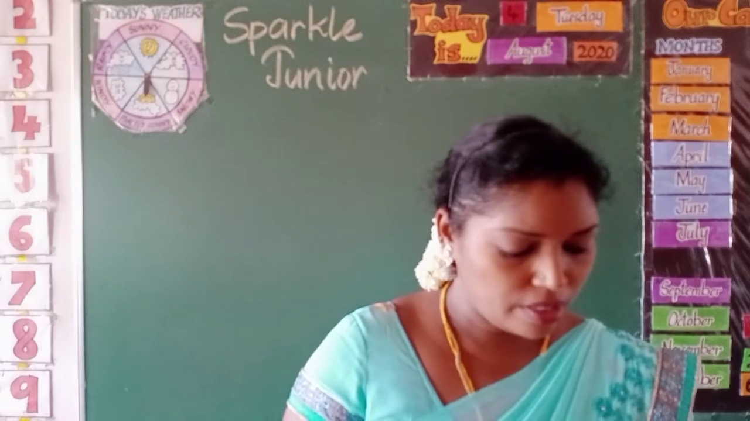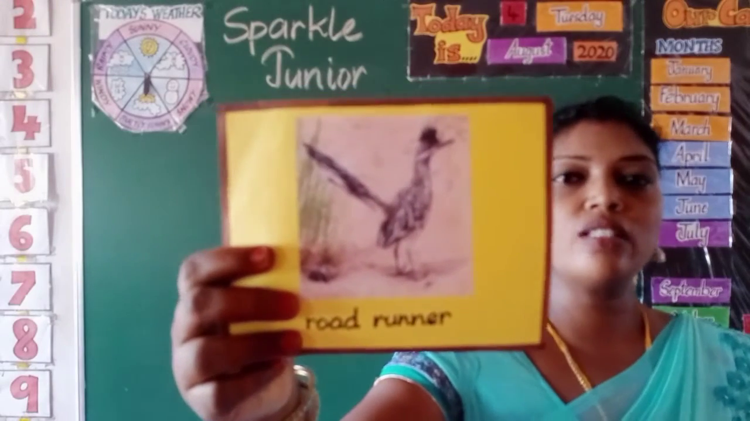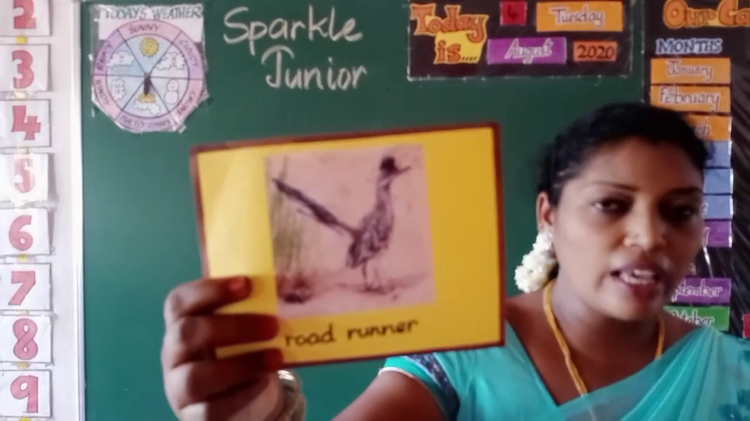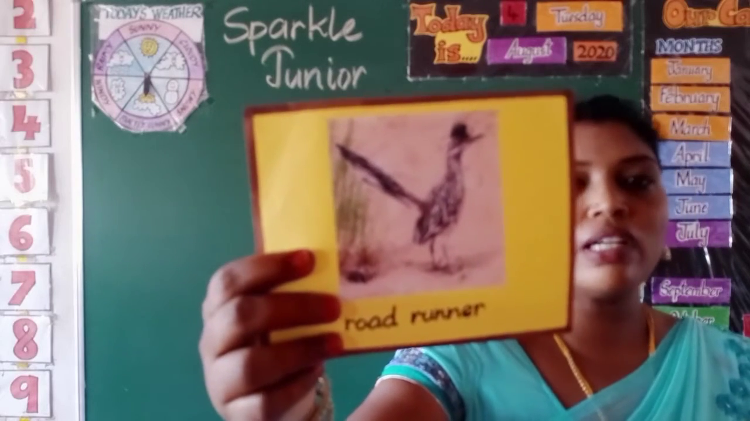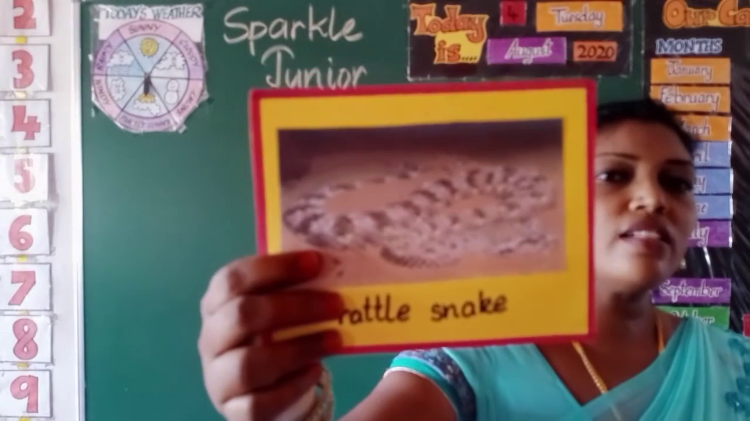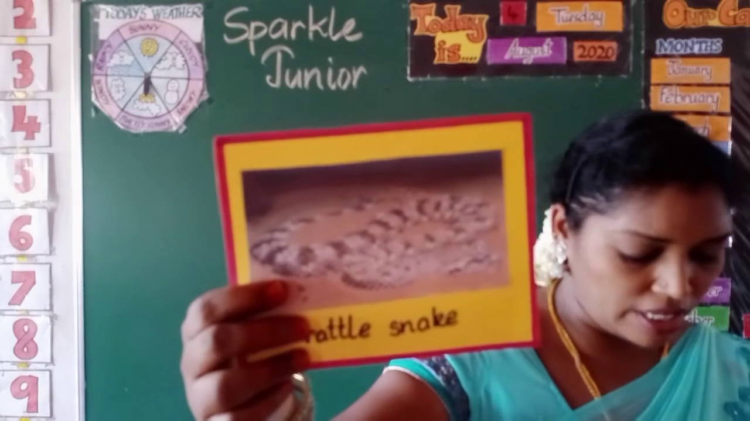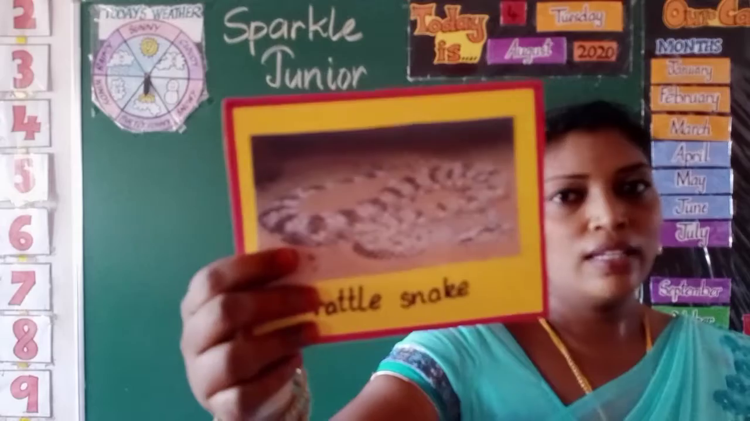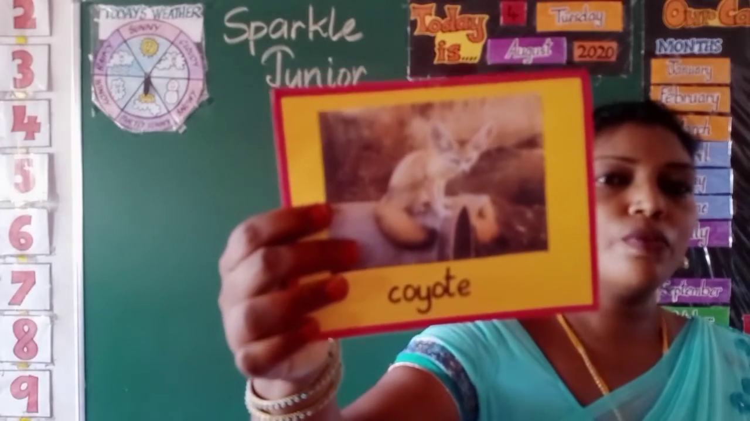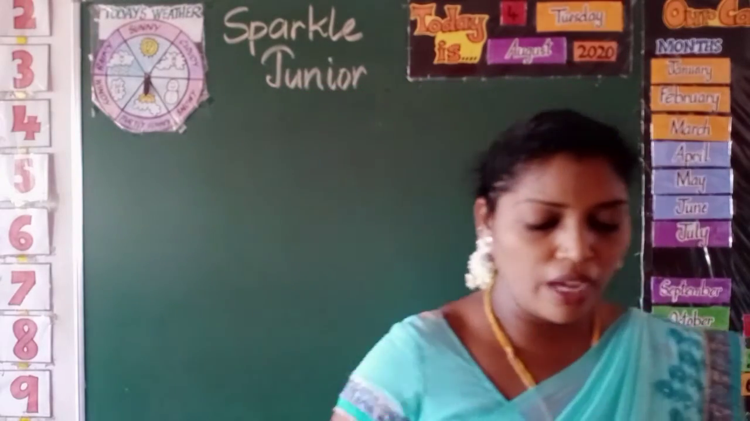And you can see the road runner, a bird. Can you see the color of the road runner? Yes? Good. This is the road runner, a desert animal. Now what is this? It's a rattlesnake, and it is also brown in color. Can you see the color of it? Yes? Good. Next, what's this? It's a coyote, which is also brown in color.